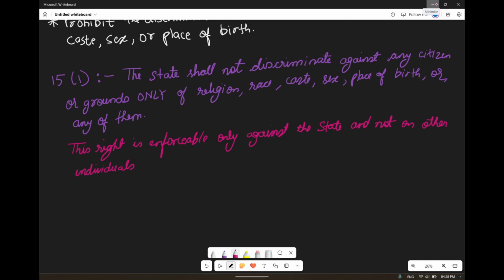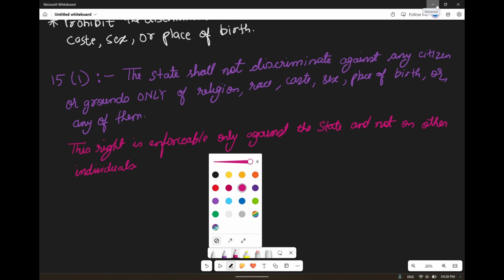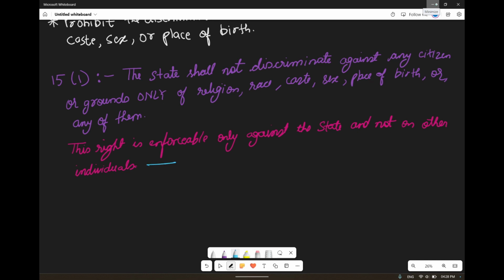In other words, this means that a citizen can discriminate. Where can we see this?